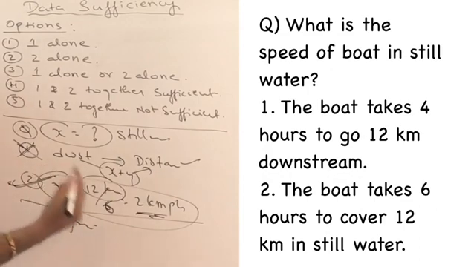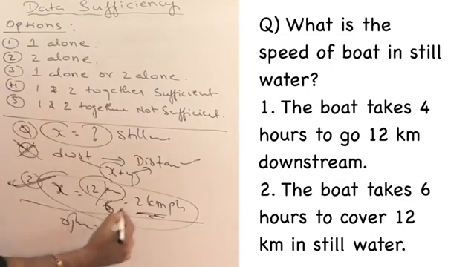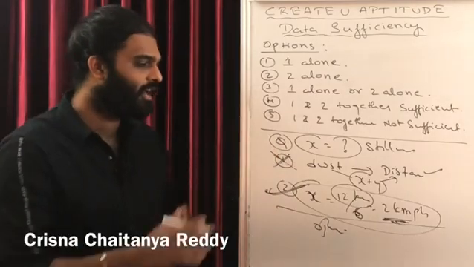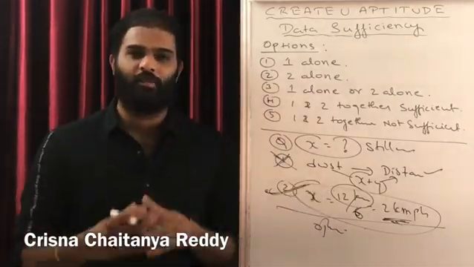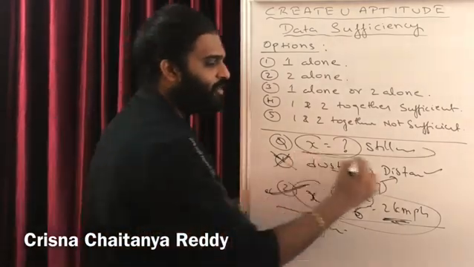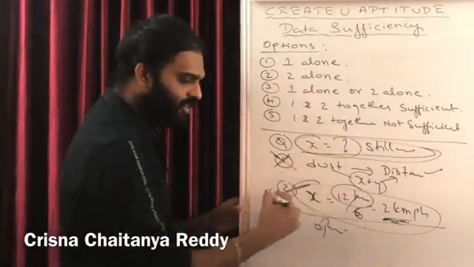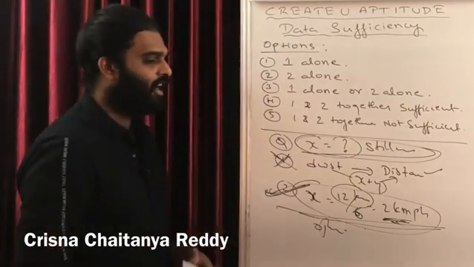12 kilometers in 6 hours, that means the speed of the boat in still water is 12 by 6, that is 2 kilometers per hour. You need not answer this in the examination. You need not tell the examiner that my answer is 2 kilometers per hour, but you should understand that the question is about the speed of the boat in still water. The information is also speed of the boat in still water. So you can answer this question in